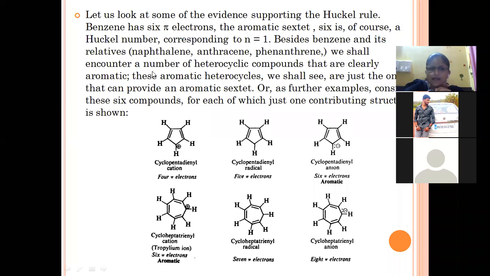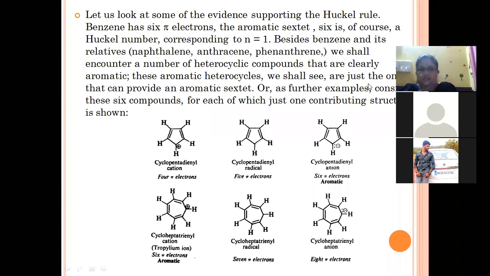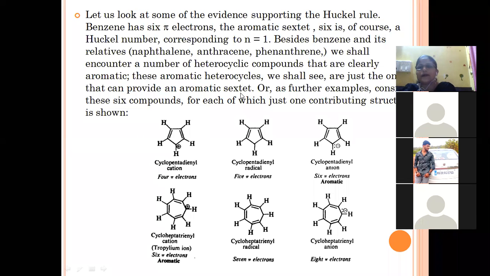All are under the category of aromaticity. Now we shall encounter a number of heterocyclic compounds that are clearly aromatic. These aromatic heterocycles are just the ones that can provide an aromatic sextet, as further examples, considering the contributing structures for each. So there are some examples given here with respect to aromaticity.